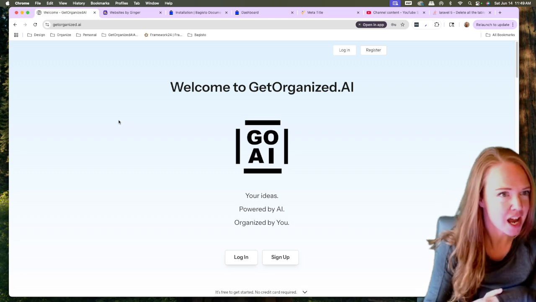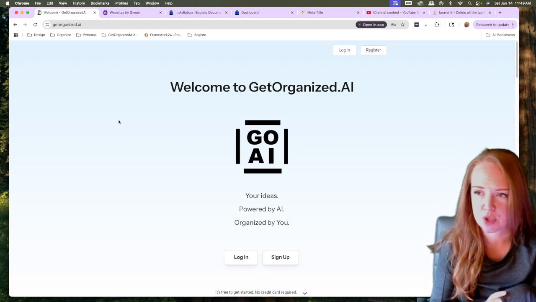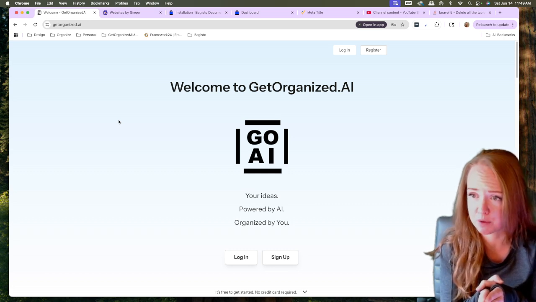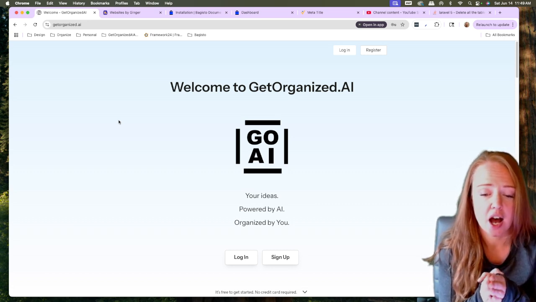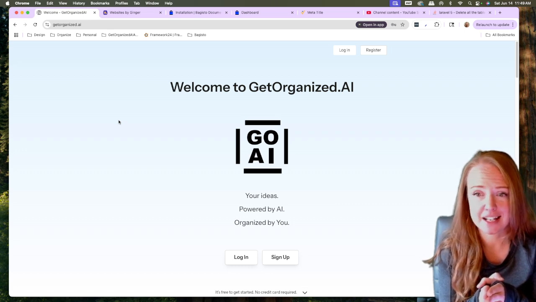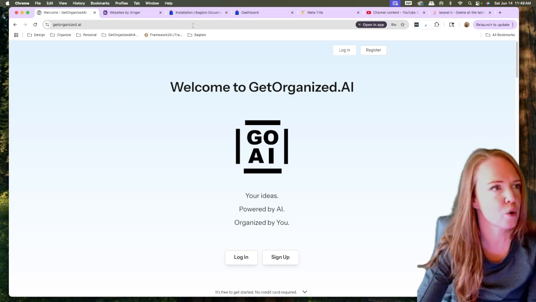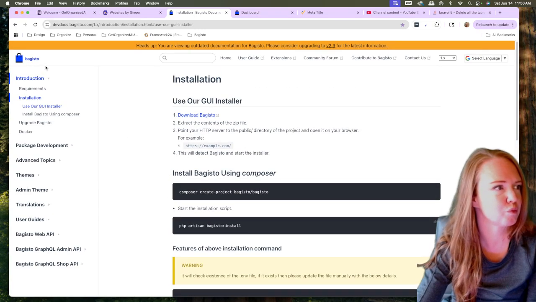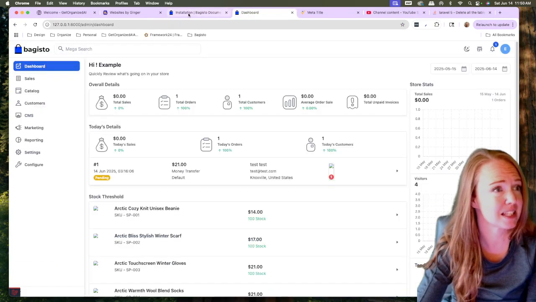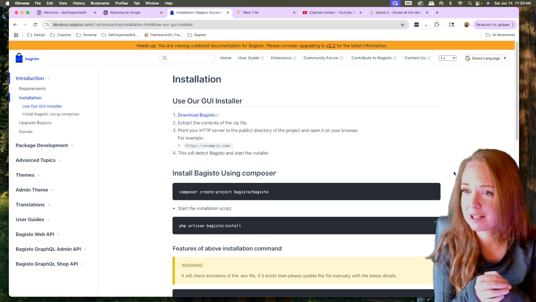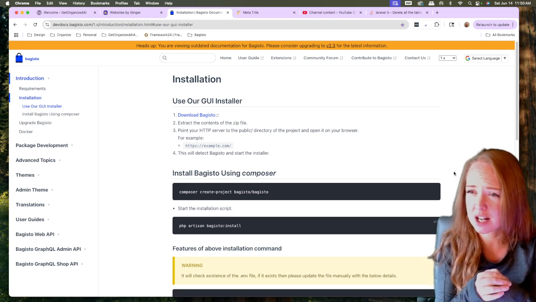We're going to get a little bit techie here. We're going to use Bagisto, which is an e-commerce platform that is built on Laravel. I thought it was built on Vue. There are some Vue plugins for it, but its core code base is actually completely back end, which I kind of like, honestly.